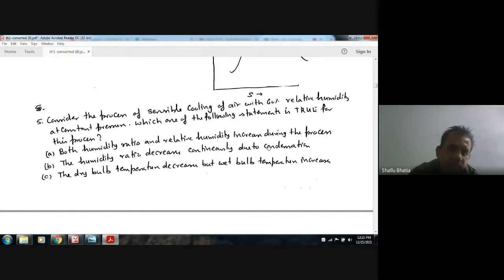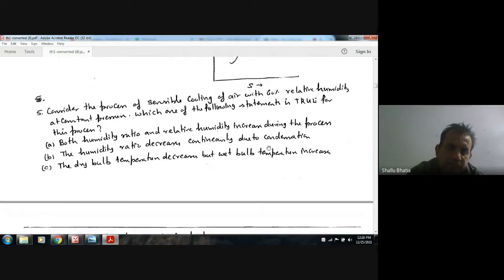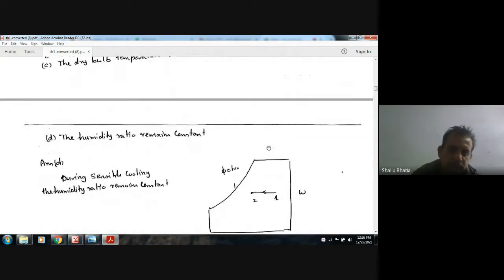Next, consider the process of sensible cooling of air with 60% relative humidity at constant pressure. Which one of the following statements is true for this process? Option A, both humidity ratio and relative humidity increase during the process. B, humidity ratio decreases continuously due to condensation. Dry bulb temperature decreases, but the wet bulb temperature increases. C, the humidity ratio remains constant.